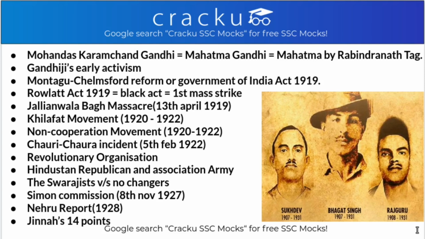Hindustan Republican Association or Army, that is HRA, was formed in 1924 by Yogesh Chandra Chatterjee and Sachindranath Sanyal. Even Hindustan Socialist Republican Association, that is HSRA, was formed in 1928 by Chandrasekhar Azad. The organization formed by Bhagat Singh is Naujawan Bharat Sabha, in the year 1926, and this was formed in Lahore.